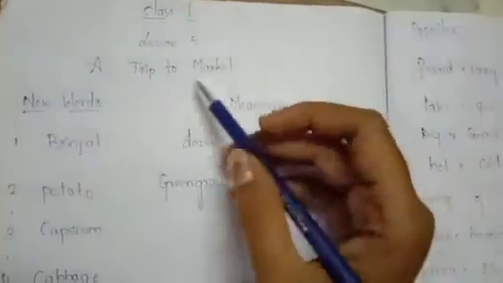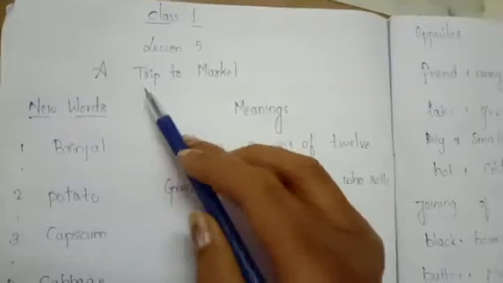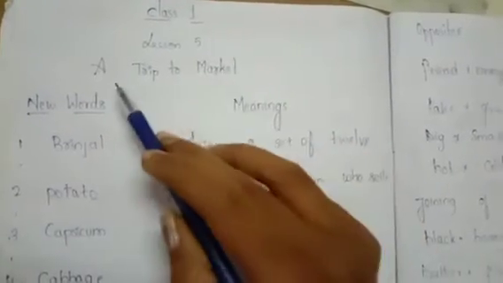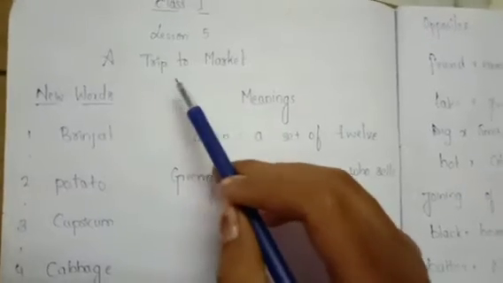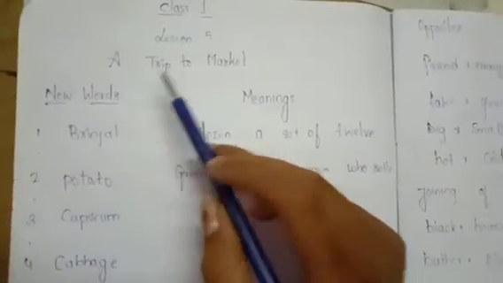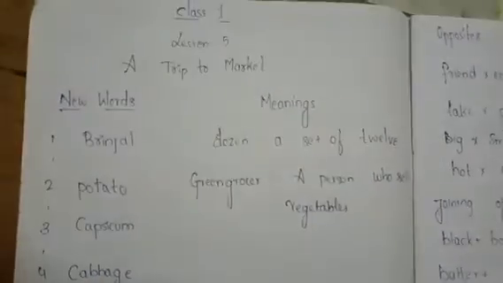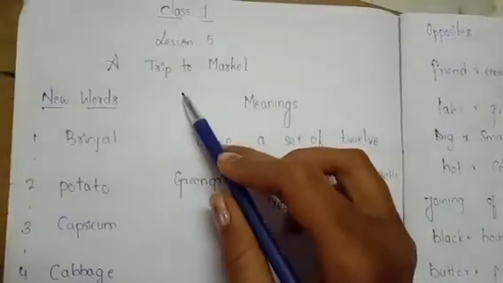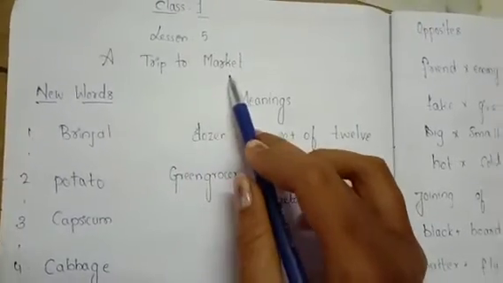Okay. So what is the title of our lesson? A trip to market. I have already explained this lesson. This lesson is all about a mother and the boy. They both went to the market.